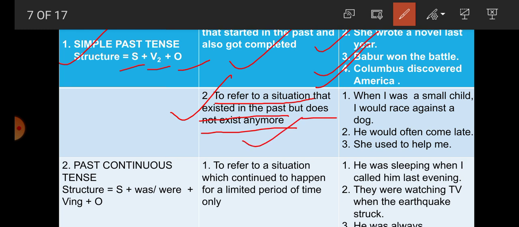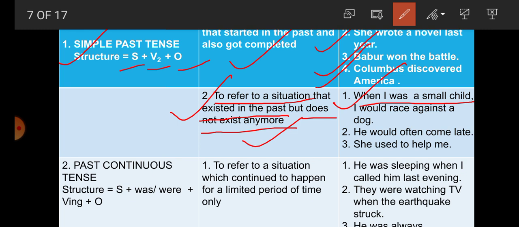is not going on. For example, when I was a child, I would race against a dog. So when I was a child, I would race against a dog. This activity was done when I was a child. So here student, this is written in which tense? Simple past tense. Because now I have no habit of racing against a dog.